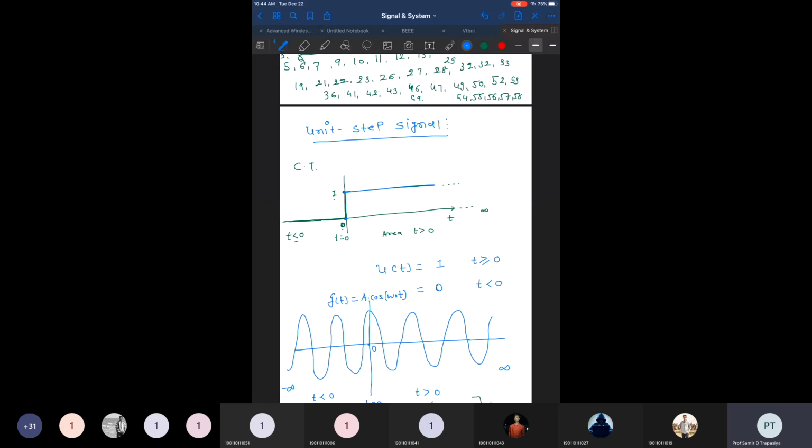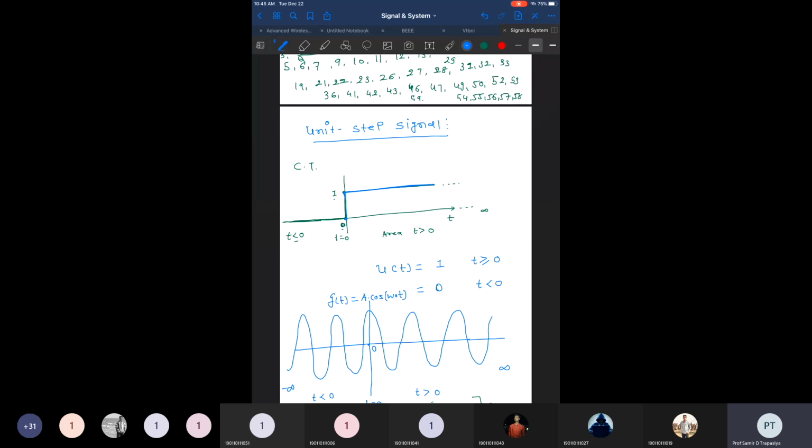So if somebody takes the differentiation of the signal at this point, you get a transition, and that is a unit impulse signal. A unit impulse signal is a simple transition at only a single point. So this is the same thing: at t equal to 0 you observe the transition from 0 to 1, but at all other points after this the value is constant.